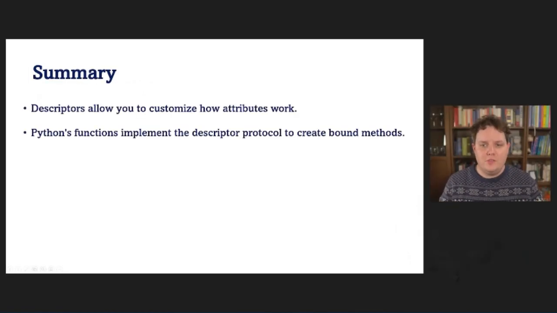And with those descriptors, we've come to the end of my talk. To summarize, the most important 2 takeaways are: 1. Descriptors allow you to customize attribute access, which means that you can abstract away logic behind the normal flow of interacting with attributes. And 2. This is precisely what functions do. They are descriptors that modify attribute access to create bound methods.